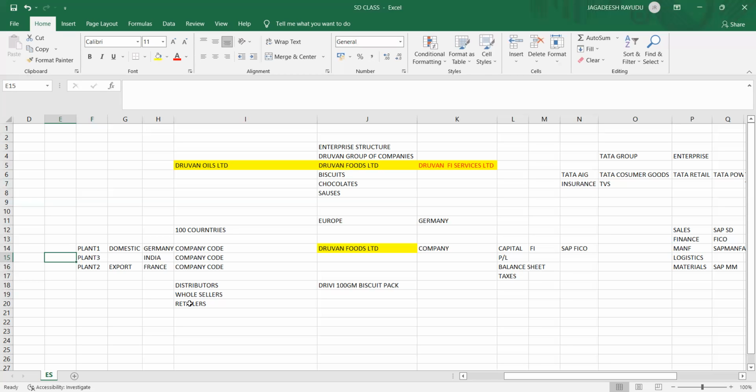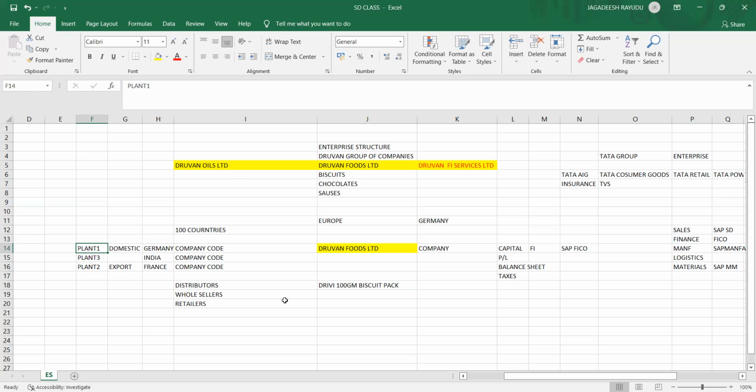Don't think they might have 1,000 plants across the globe for manufacturing the same product, but you try to understand it. If they want to supply these biscuits or chocolates or sauces, it should be manufactured in a plant. A plant can be a manufacturing unit or else a stock keeping unit.